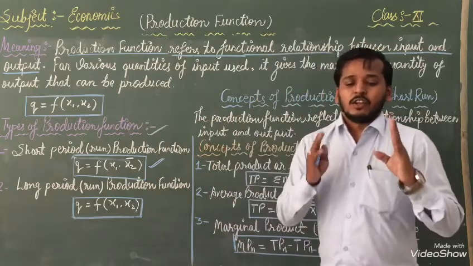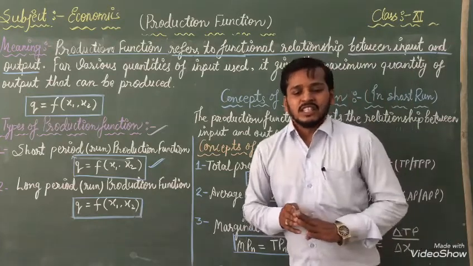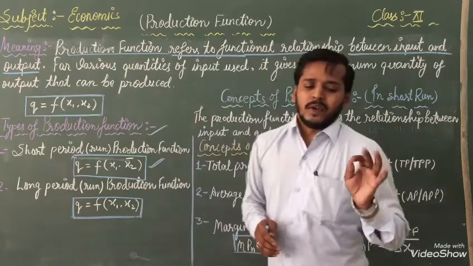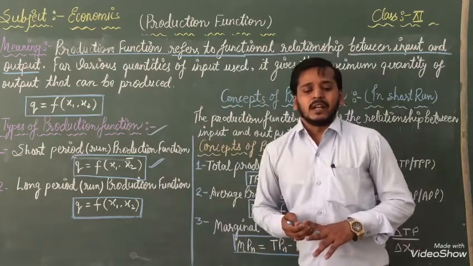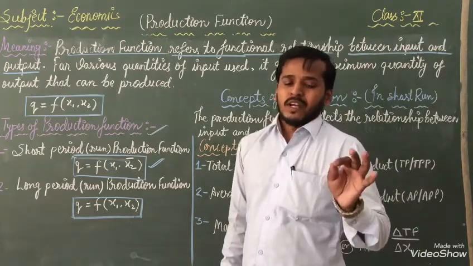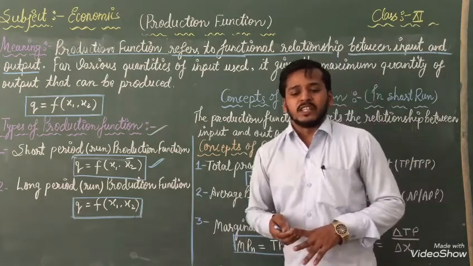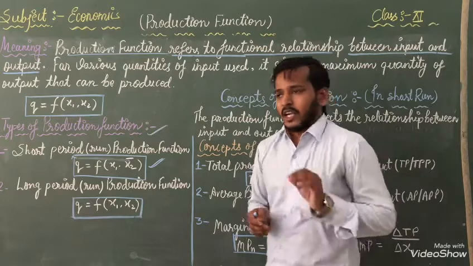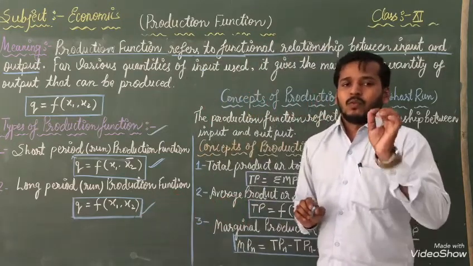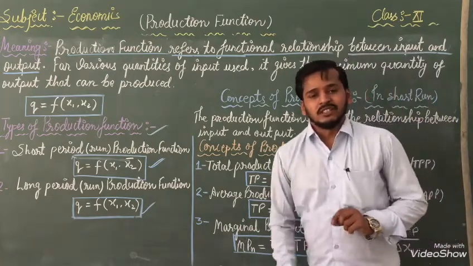After the addition, the long period run production function: change in physical output of the good when all the factor inputs are variable and there is no difference between fixed and variable factor. This phenomenon is known as the long period production function, and with the help of this formula we can explain. Once again listen: long period run production function.